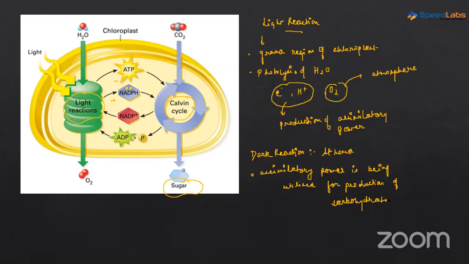So this all was about the light reaction and dark reaction that we did in the last class.